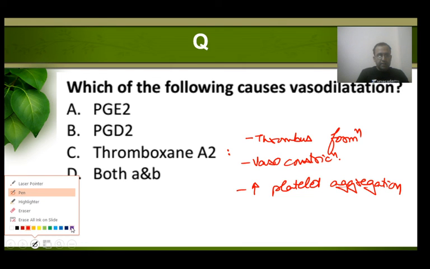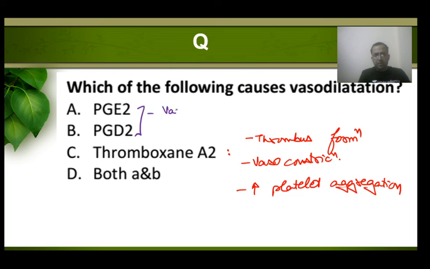Versus the other two, that is prostaglandins and prostacyclins, which cause vasodilation and reduce platelet aggregation. So the answer was D, that is both A and B.